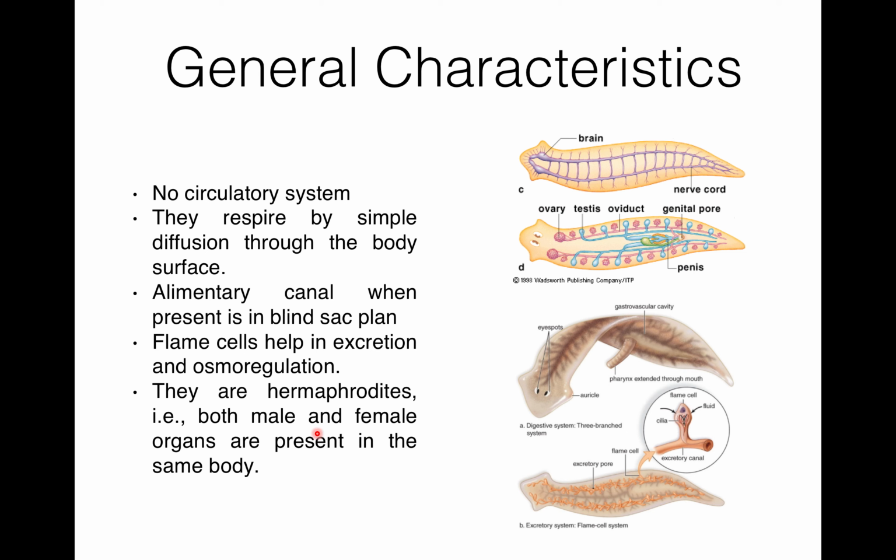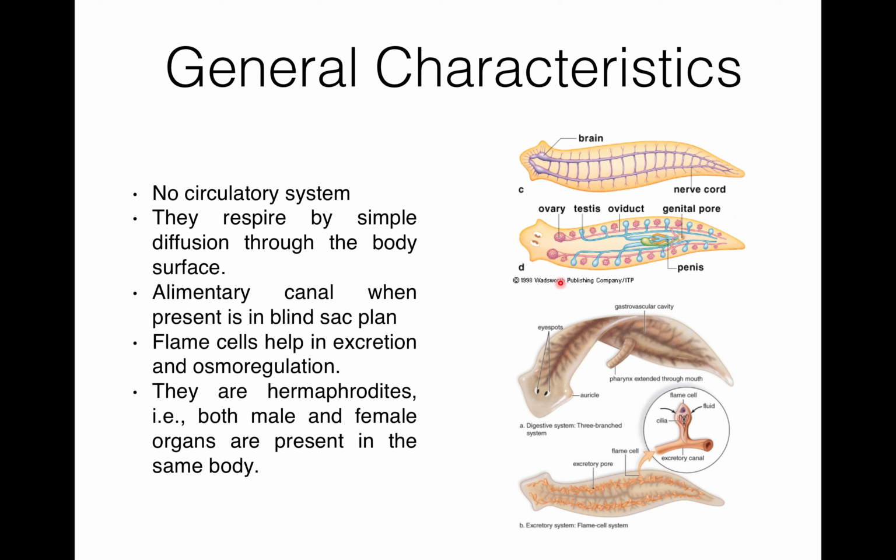Now platyhelminths are hermaphrodites, that is both male and female organs are present in the same body. So hermaphrodites are those animals which have both male and female sexual organs or characteristics.